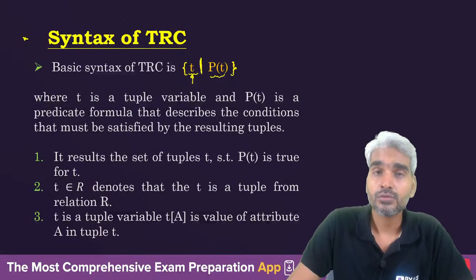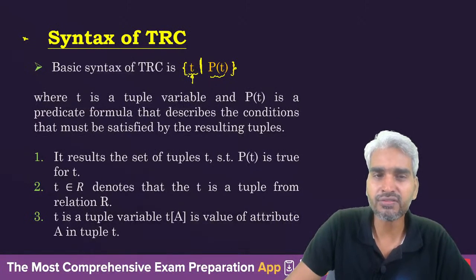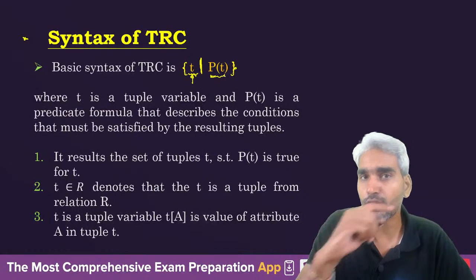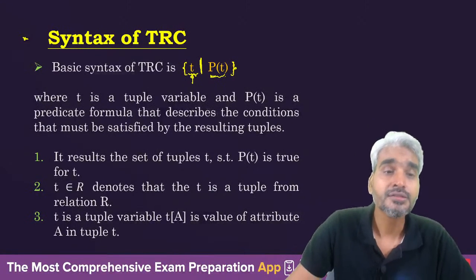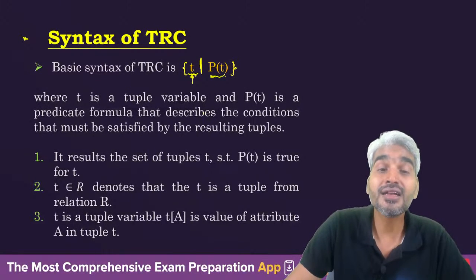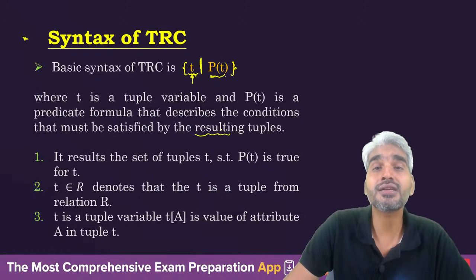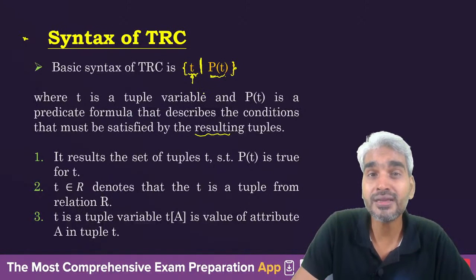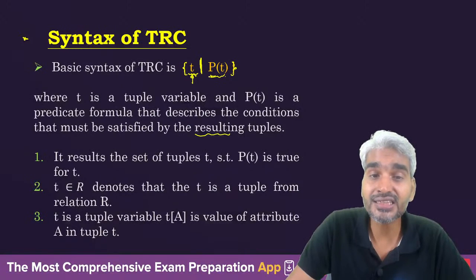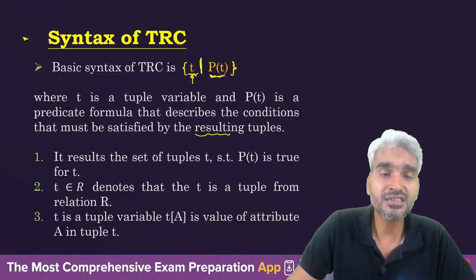So what did I say? What will be the output of the TRC? A set of tuple variables t such that condition P(t) is satisfied for those tuples. Here t is a tuple variable and P(t) is a predicate formula that describes the condition that must be satisfied by the resulting tuple. So only those tuples that satisfy this predicate condition will be in the result. Clear? Now, it results in the set of tuples t such that P(t) is true for t.